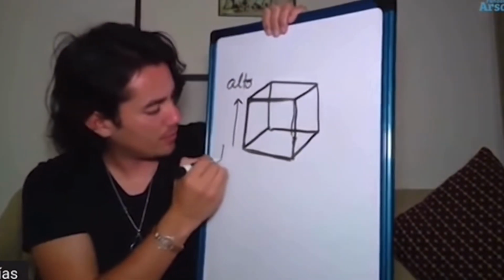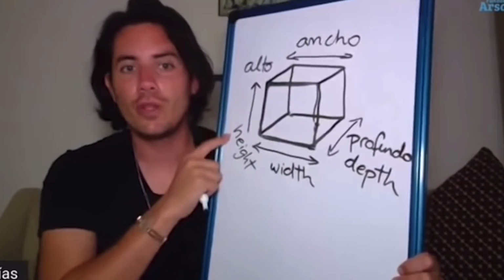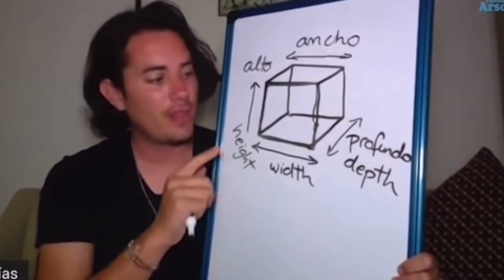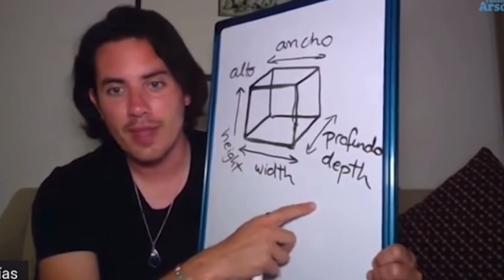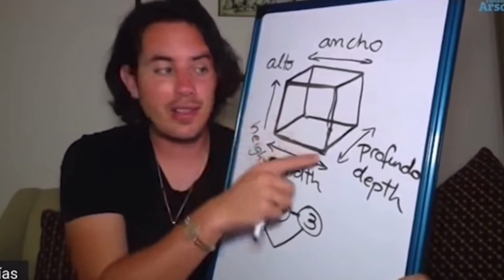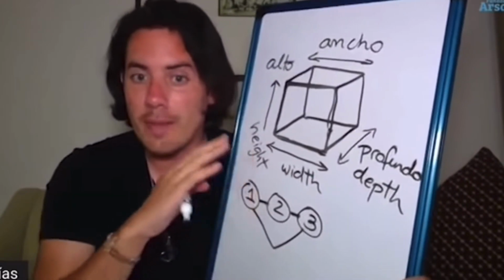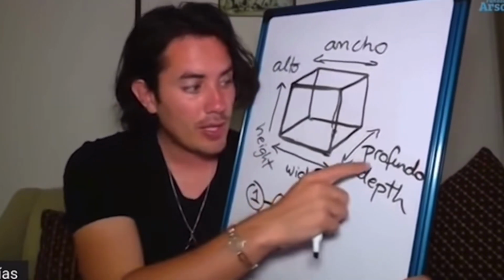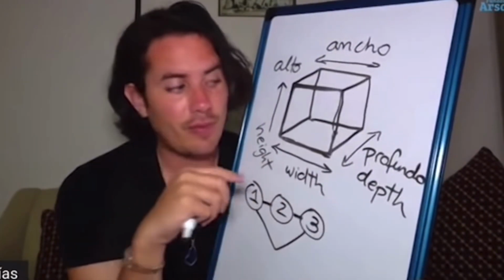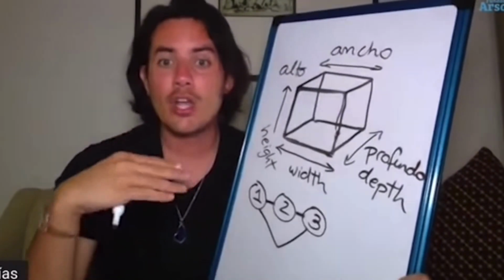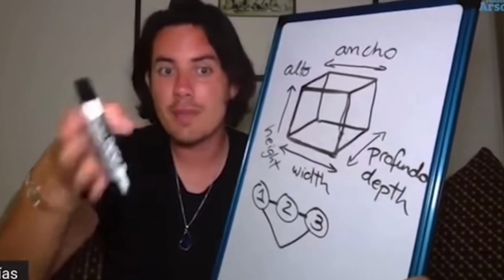So here we have height. So we can say that, for example, the first dimension will be the height, the second dimension will be the width, and the third dimension will be the depth. But until the depth exists, there is no object, there is only measurement. So depth is also the word for profound. Profound comes from the Latin, going into the depth, going into the deepest part.